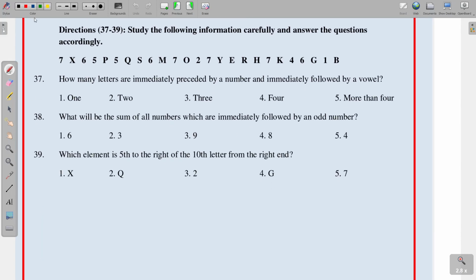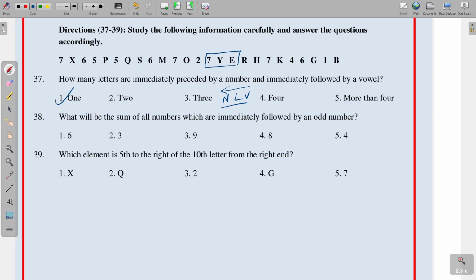Questions 37 to 39. See the questions. How many letters are immediately preceded by a number and immediately followed by a vowel? Okay, number, letter and vowel. Let's look at it from the back: vowel, letter and number. See the first one, E, 7, Y and E. So number, letter and vowel, 1. And next, O, number, letter and same. Only one we are getting.